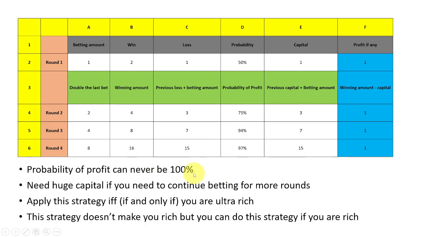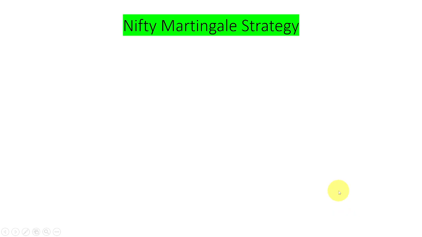So as I told, the probability can never be 100%. There is always a chance that you will go into loss here, and you need a huge capital, as I told before. Apply this strategy if and only if you are ultra rich. This strategy doesn't make you rich, but if you are rich, you can do the strategy. There's a very big difference in what I'm saying. Please understand that and do this.